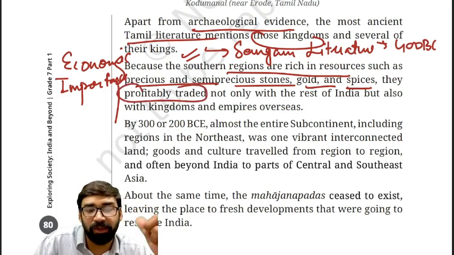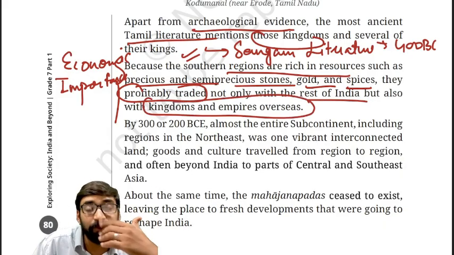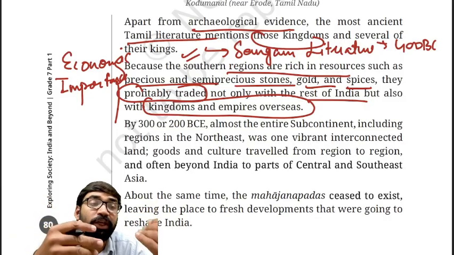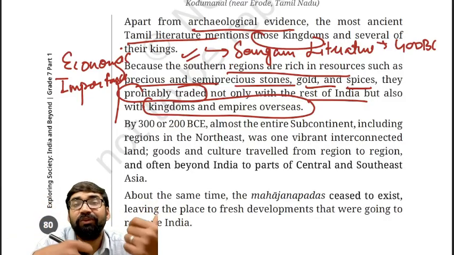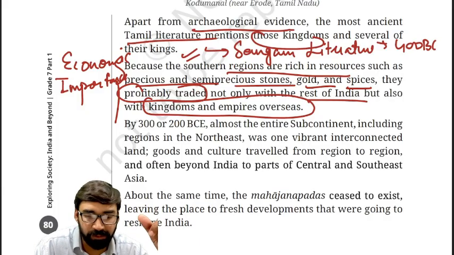They are profitable with the trade, not only with the rest of India, but also with kingdoms and empires overseas. That means they used to do trade and commerce not only with the rest part of India, also with the Roman Empire, also with Egypt in ancient times. That is the economic importance of this region.